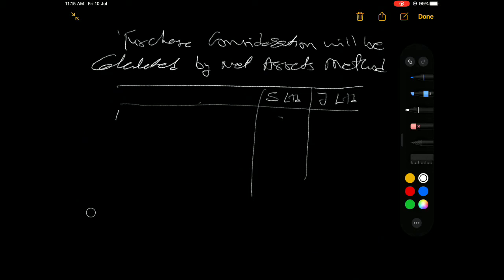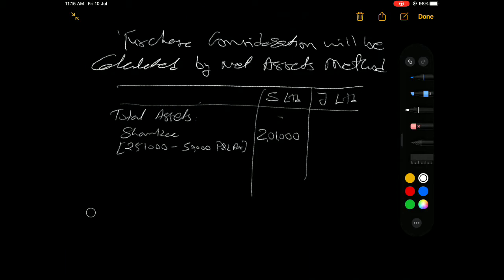The total assets of Sankar Limited: 2,51,000 minus 50,000 profit and loss account, which is 2,01,000. The same for Jai Krishna Limited: 4,52,000, less liabilities.